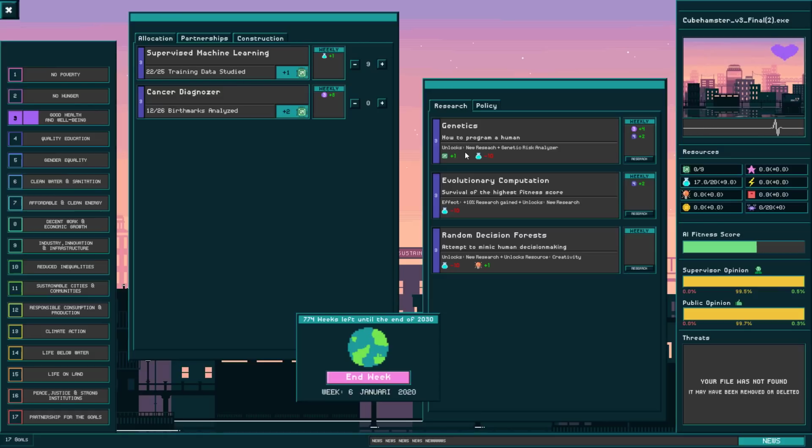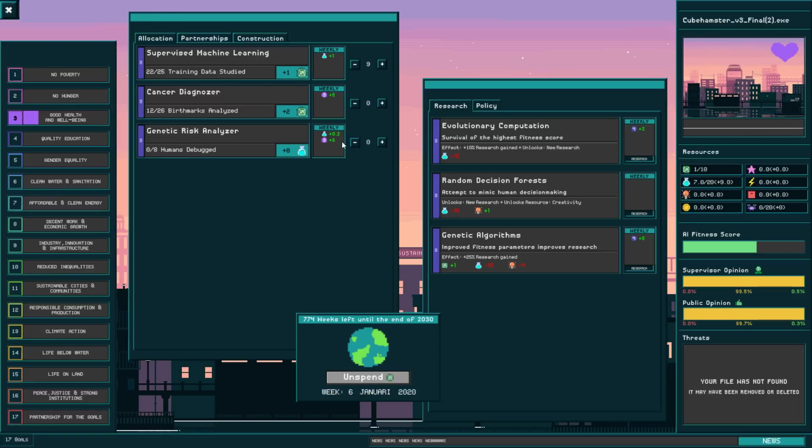I can unlock genetics perhaps, which will give me some new research, as well as a genetic risk analyzer, or I can increase my research gain, plus get some more research, or I can unlock random decision forests, which will give me new resources as well as a new type of resource called creativity. I think I'm going to go with genetics just because I will get 1 extra processing power from that. I only need 3 to unlock my next reward for that one.